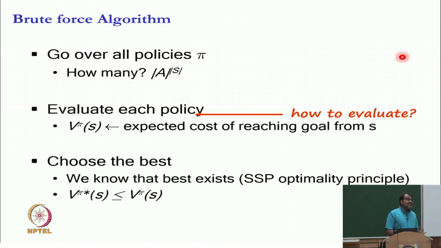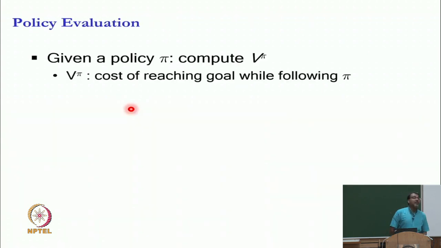Now, we can still do the brute force algorithm. Unfortunately, we still have to figure out this second step, how do I compute V pi of s. That is what we are going to sub-goal on next, and we will call this particular problem the problem of policy evaluation. Okay. The policy evaluation problem is, given a policy pi, which is a mapping from states to actions, compute V of pi, that is cost of reaching the goal following policy pi starting in every state. Now, let us build it up again. This is not going to be very hard.